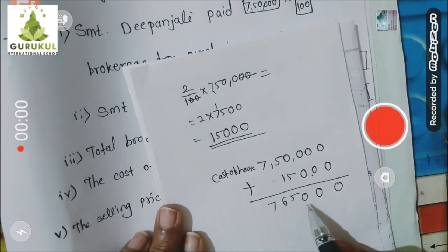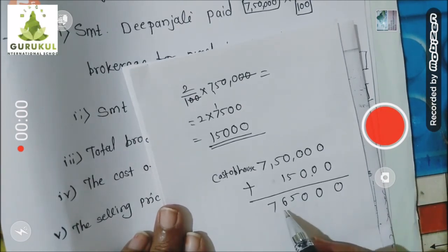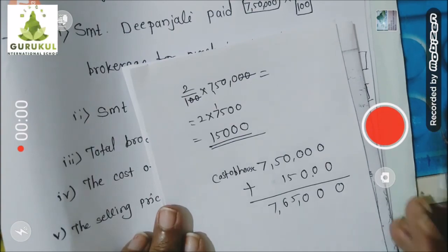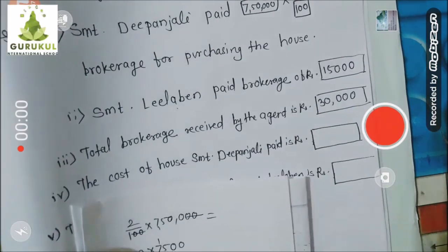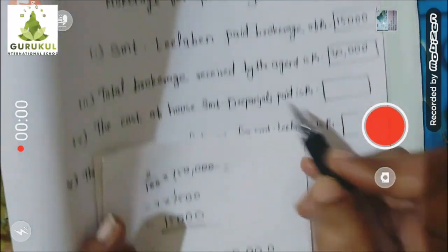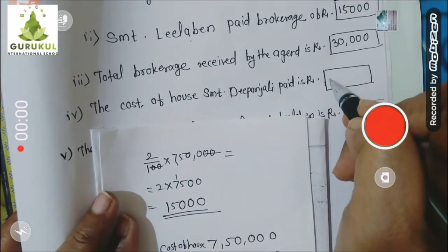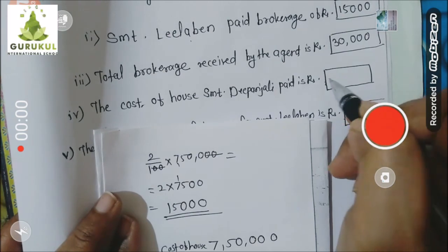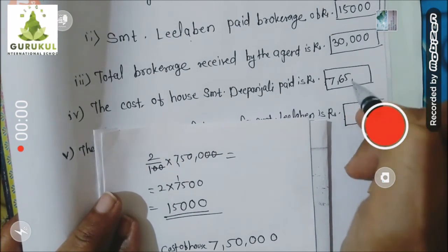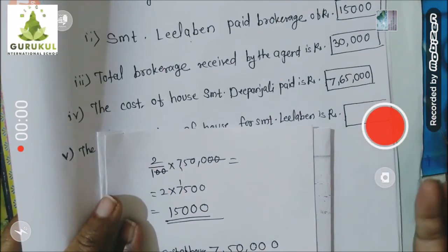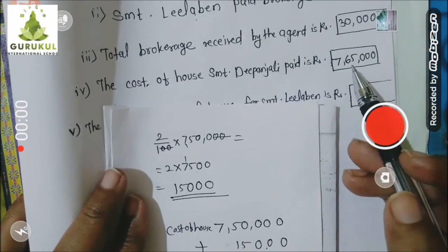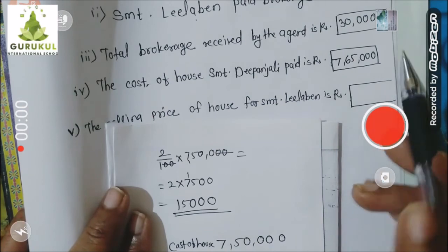So it would be 7,65,000 rupees that Deepanjali will pay in total. So I am writing the cost of house Srimati Deepanjali paid, that is 7,65,000 rupees. Understood? Brokerage is also added because she has to pay for buying that house. So this is the total cost she will have to pay.